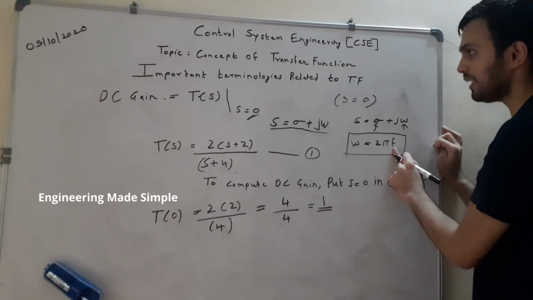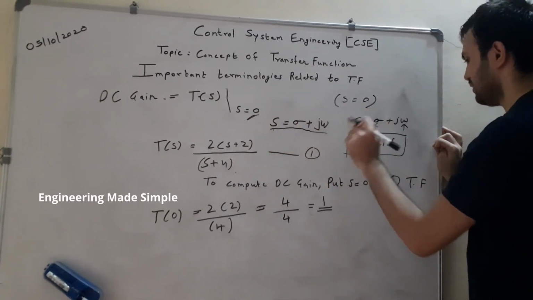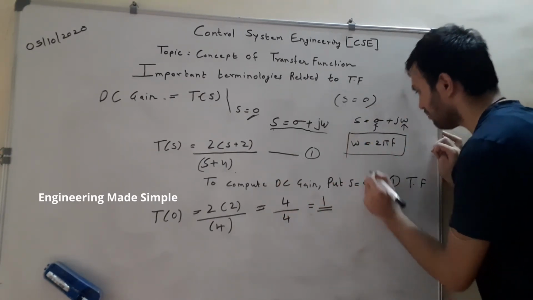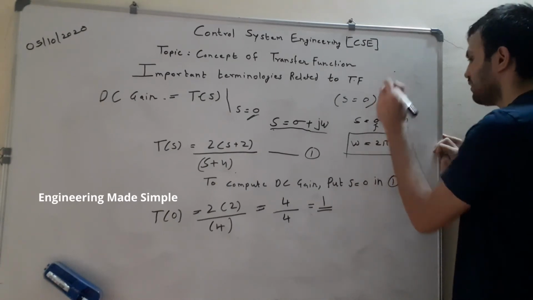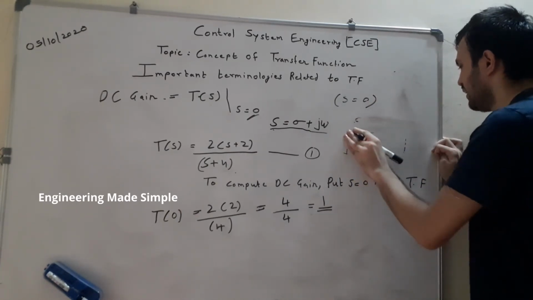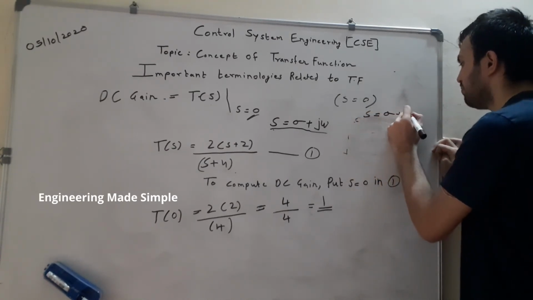But now we say we want to compute DC gain at 0 frequency, and s equal to 0 is DC frequency. Why? Because s is nothing but sigma plus j omega.